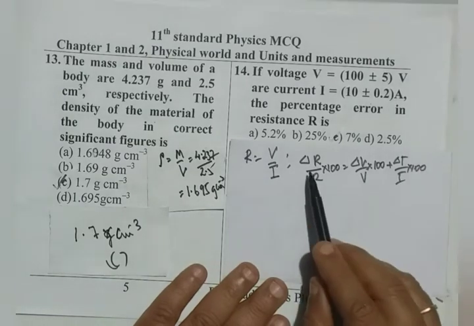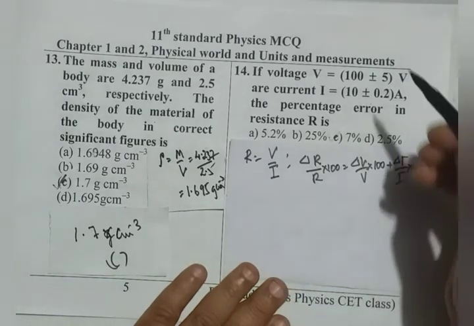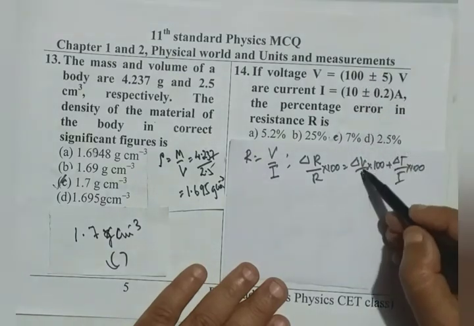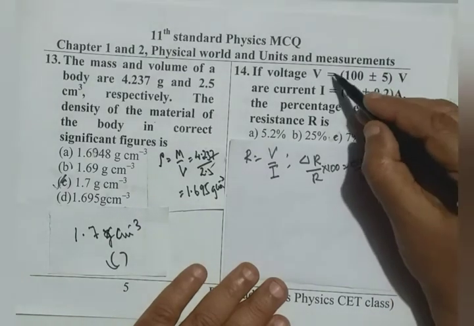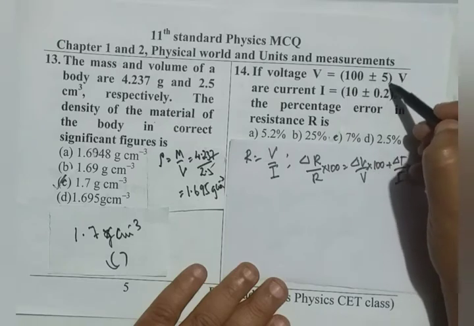Observe carefully what is delta R and R, and what are delta V and V. Here V is given to be 100 plus or minus 5.